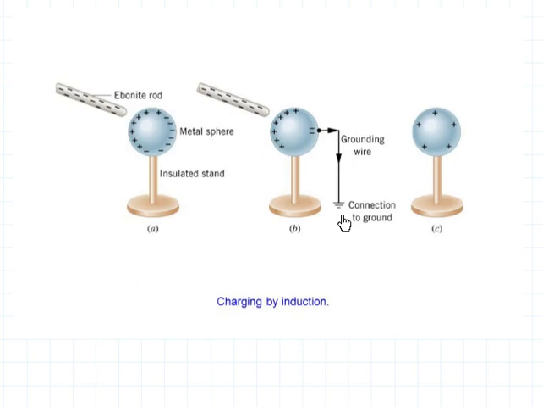In the next stage you remove that grounding wire and this ebonite rod, that is section C in the picture, and you can see that what is remaining is only positive charge, and all those positive charges are uniformly spread over the metal sphere.